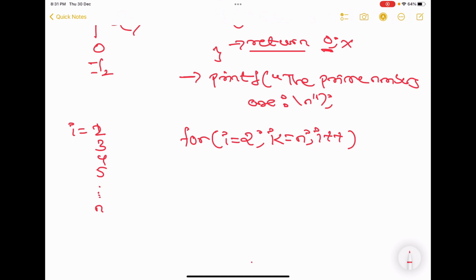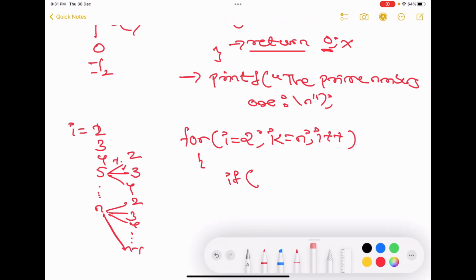The second for loop is to check the inside numbers. That is, if we give 5, you have to check whether it is divisible by 2, 3, 4. Here it is 2, 3, 4, and so on up to n minus 1. To check whether it is divisible by any of these numbers, we are using the second for loop.